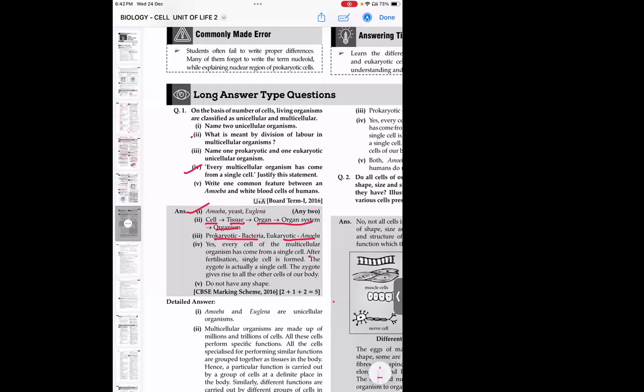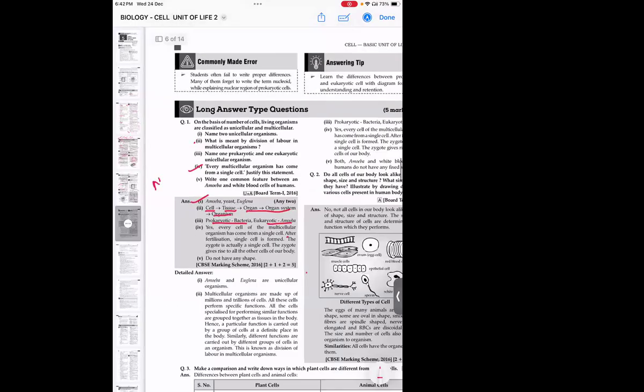After fertilization, a single cell is formed. So you might be knowing, right? The male will be there, the female will be there. The male and female combine together and do the fertilization process. Once they fuse together, they form the cell which is called a zygote. This zygote, formed because of the fusion of the male and female gamete, is a unicellular cell.